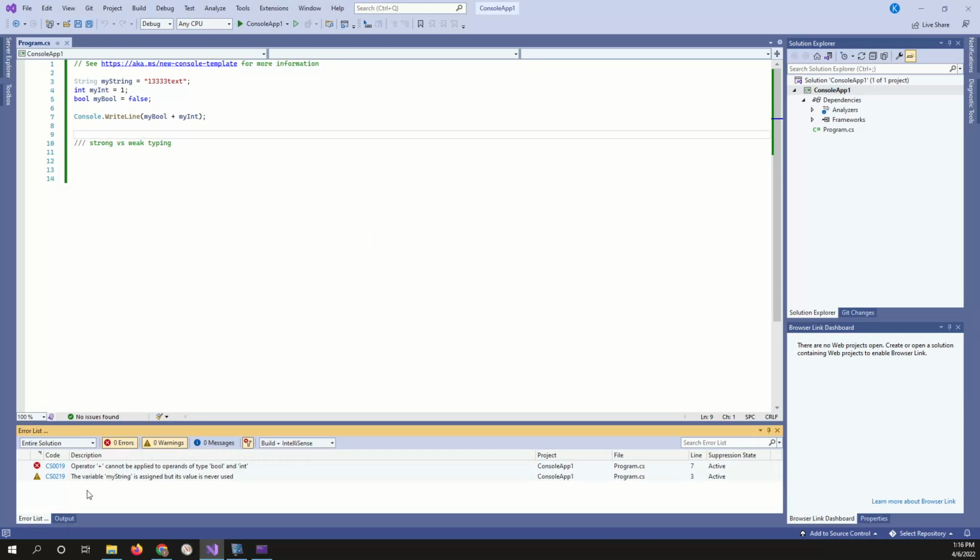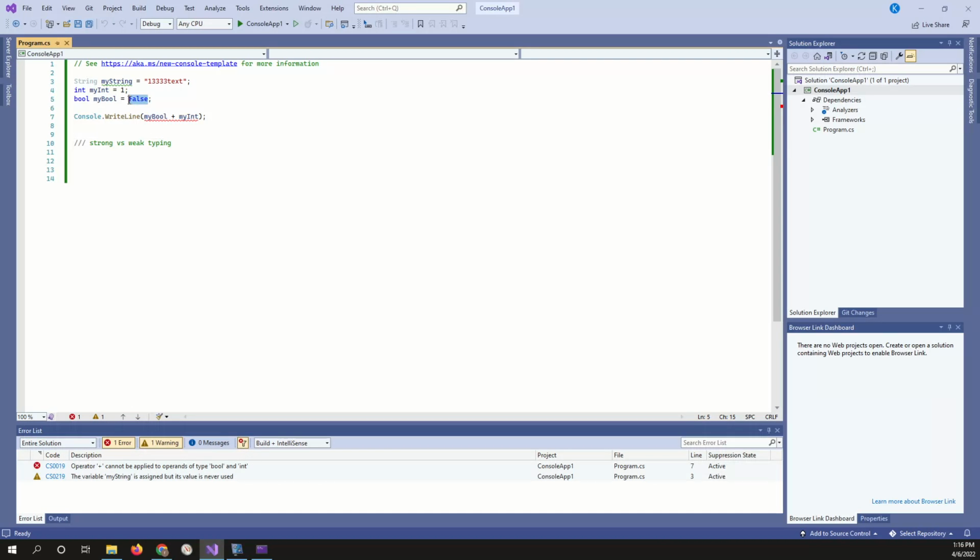And what's the error? Operator cannot be applied to operands of type bool and int. So this says you can't put them together. You can put text together because it automatically assumes that what you're trying to do is convert this into text. Whether that's good or bad is up to your personal philosophy. I'm going to be honest, I don't really like that, but that's okay. At least you have to understand that and remember it going forward.